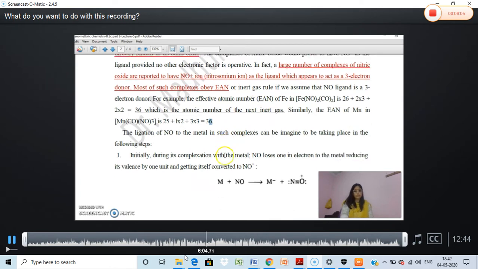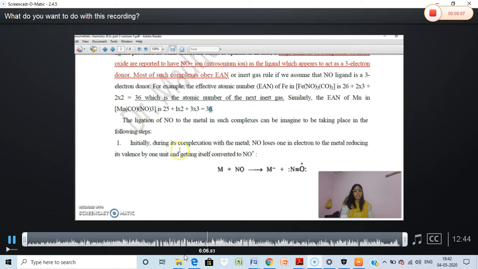Here are the steps which are followed during the formation of NO plus complexes. When the metal comes in contact with NO, it forms NO minus and then NO plus.